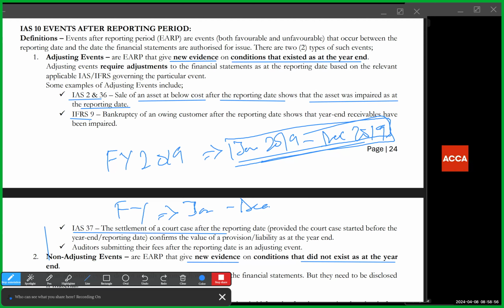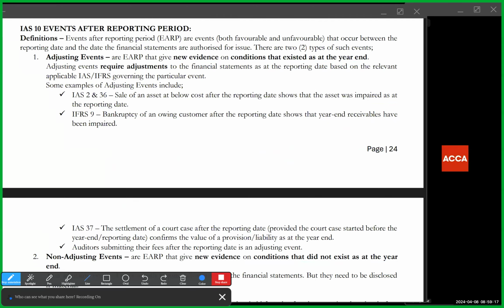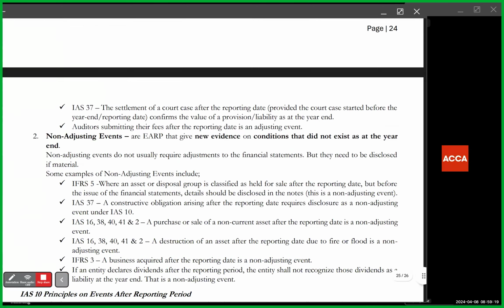A court case started before the year end, but it was settled after the year end. The settlement is the event and is the new evidence, but it's pointing us to what happened during the year to give us a more accurate picture of what the provision should be. So it's an adjusting event. If the court case started after the reporting period, then it's a non-adjusting event because it's giving us new evidence on new conditions.